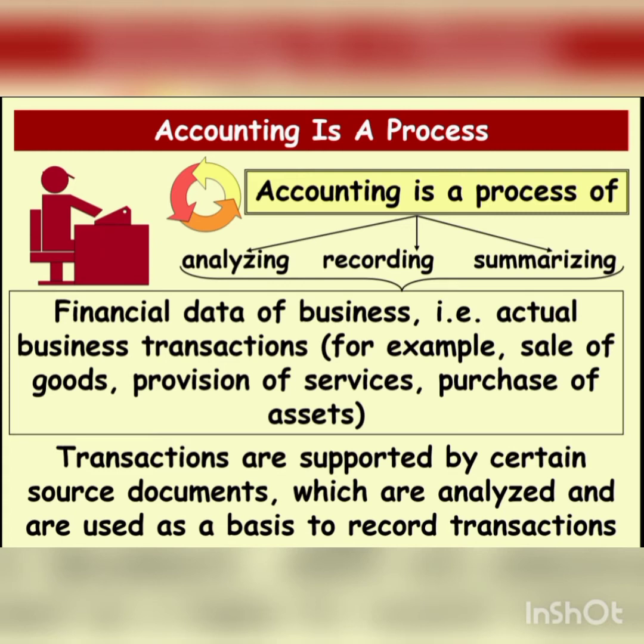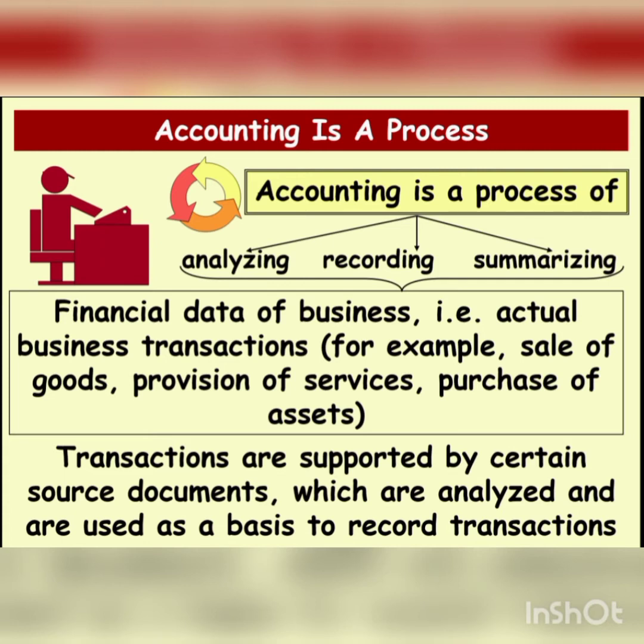After analyzing the source documents, the next process is recording. What is meant by recording? On the basis of the source documents, we have to record in our book, which is termed the journal. While recording our source documents, we record the transactions through the journal. So the first step, or basic function, of the accounting process is the journal.